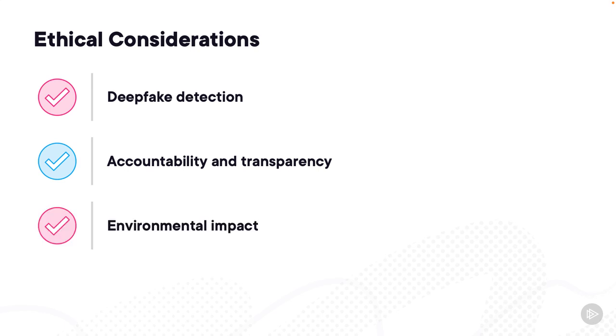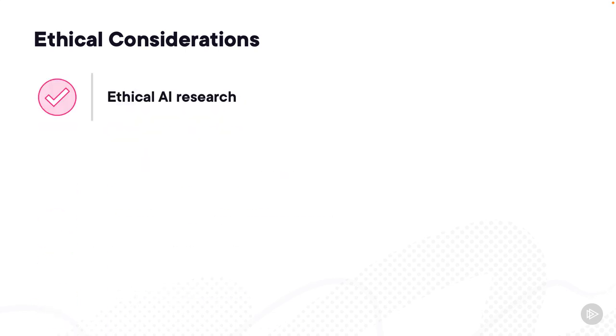Also, something to take into account is that training large AI models consumes significant computational resources and has an environmental impact. And you should always adhere to relevant laws and regulations governing AI technologies, data privacy, and content creation. Compliance with legal requirements is essential to avoid legal issues. Furthermore, researchers should conduct ethical research, disclose potential biases, and consider the societal implications of their work when developing AI models, and should also ensure that AI generated content is accessible to all individuals, including those with disabilities, and that does not create barriers to access.